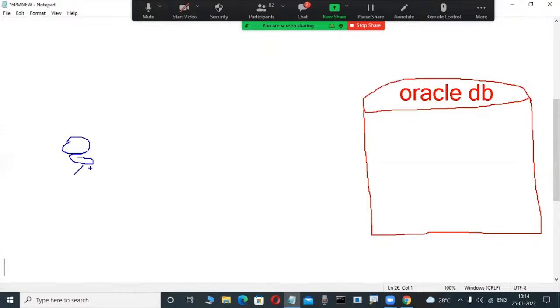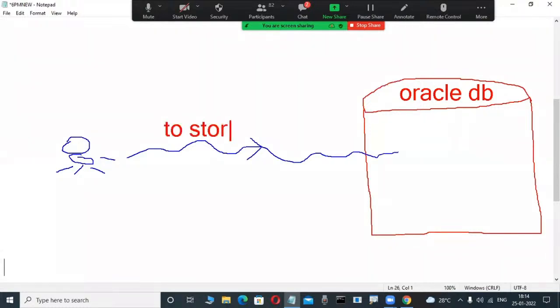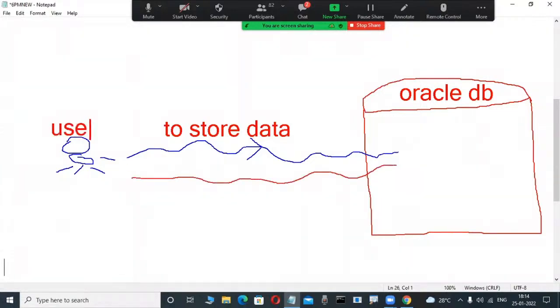You want to store some data permanently into this database. And not only storing data, we are also modifying this data in the database. We are performing some operations on the database. Otherwise, we are fetching data from the database. For example, this user wants to store data into the database or fetch, that is retrieve, data from the database.